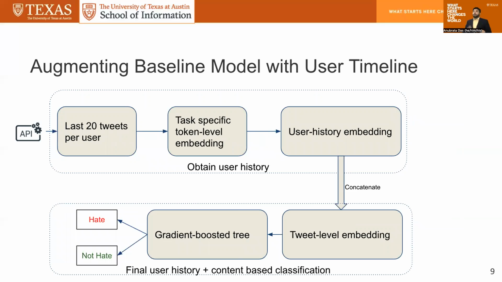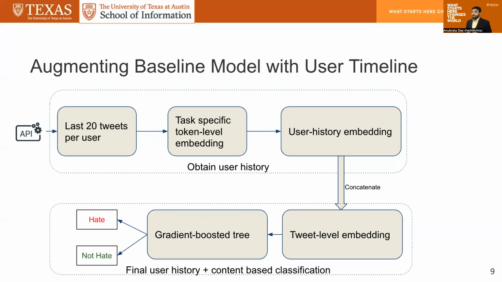Now, the baseline model is augmented with user timeline, where, in terms of capturing user history, this model captures the last 20 tweets by each user. And the Twitter API only allows us to capture 20 tweets at one go. There are other ways to collect larger data and capture larger context, but for the simplicity of the work here, we have only stuck to 20 tweets.